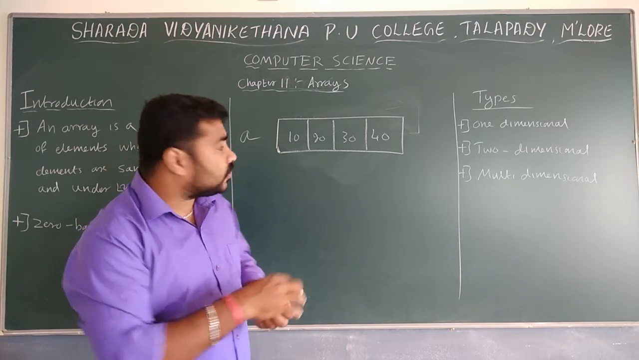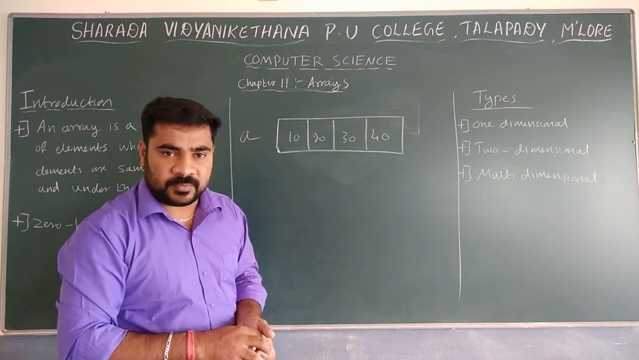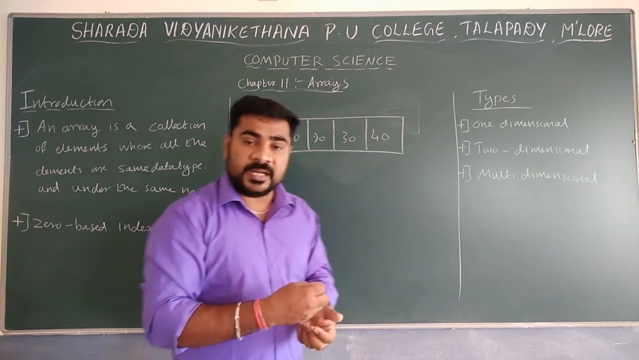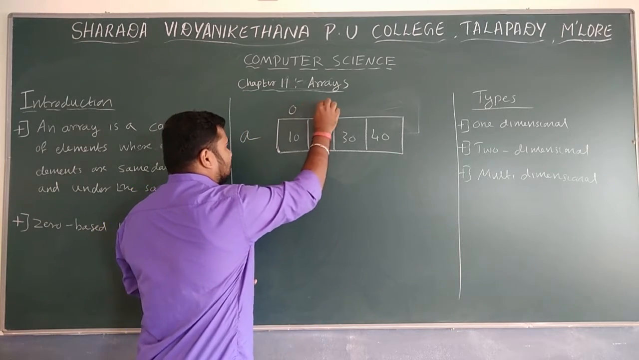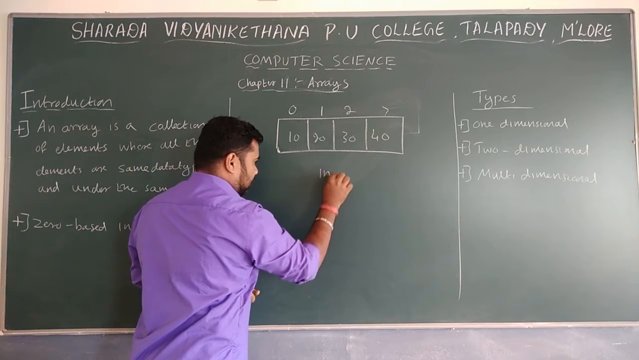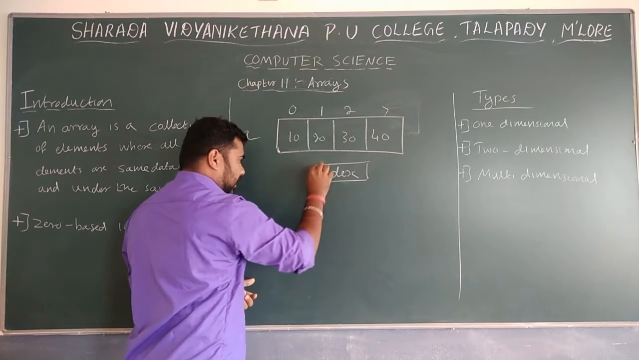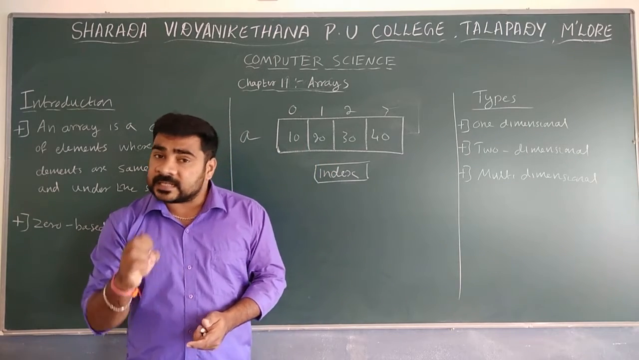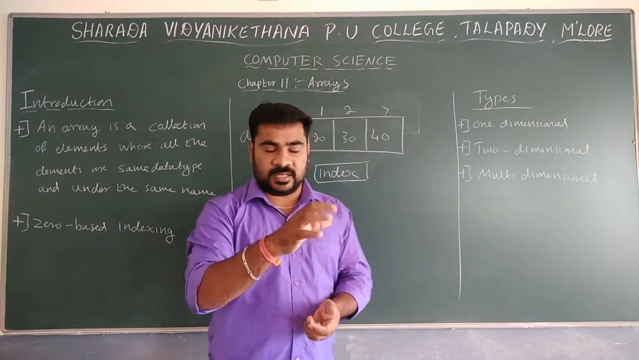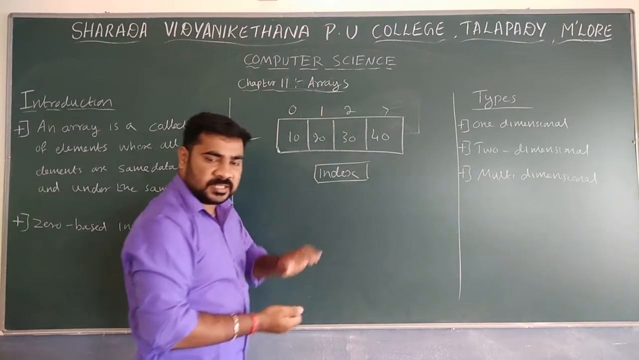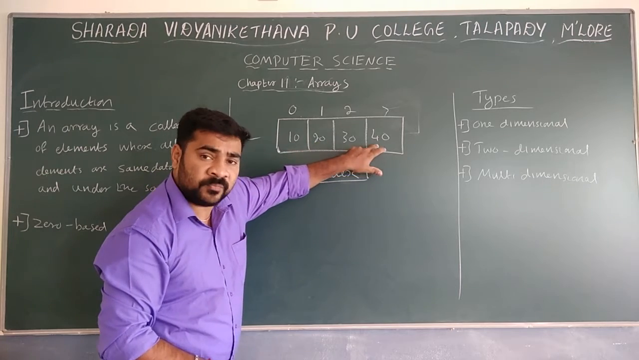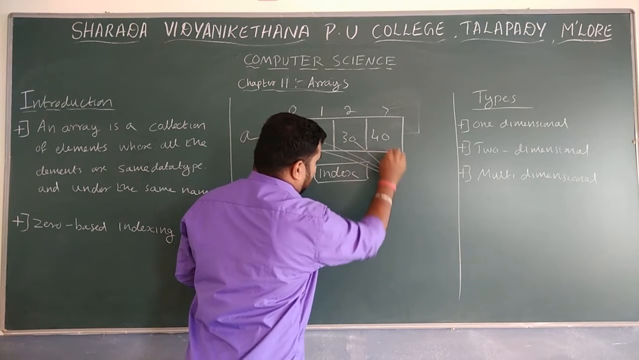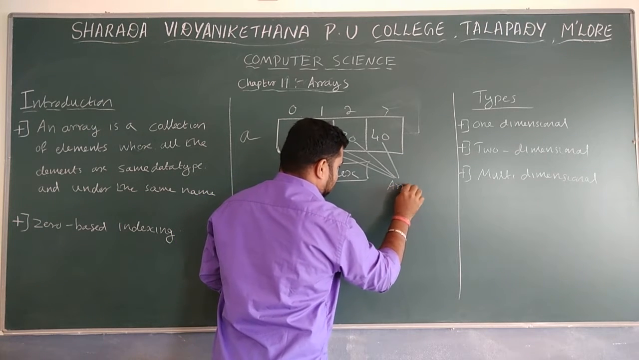After that, if you store multiple elements, each element can be referred to by its own address, which is known as the index. So arrays have index values. Index values are nothing but the addresses of the elements. For example, this one is an array: 10, 20, 30 and 40. These are the array elements.